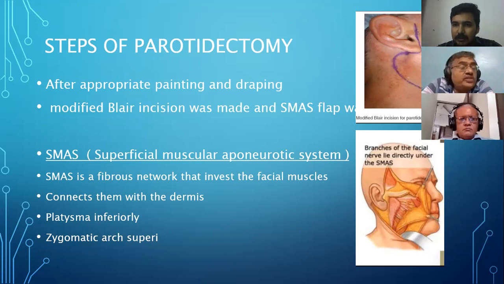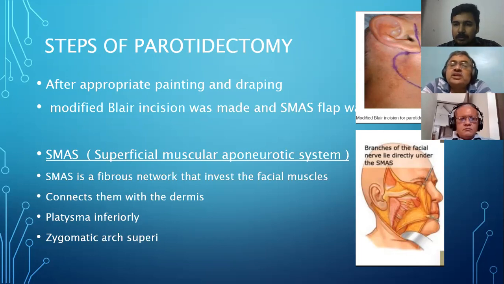what is the typical incision? A lazy S incision, sir. Yes, it is also known as a lazy S incision. When you put a Sistrunk, it is more of a triangular type of incision. Understand this point. So chances of flap necrosis were higher. So the modified Blair was the first modification.